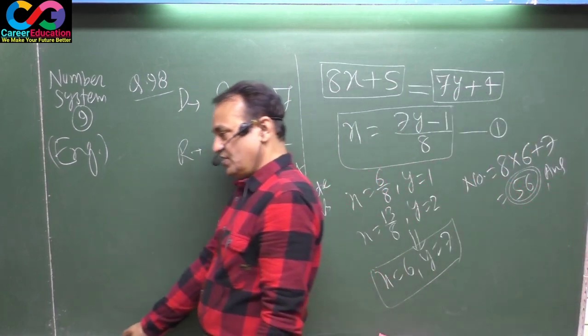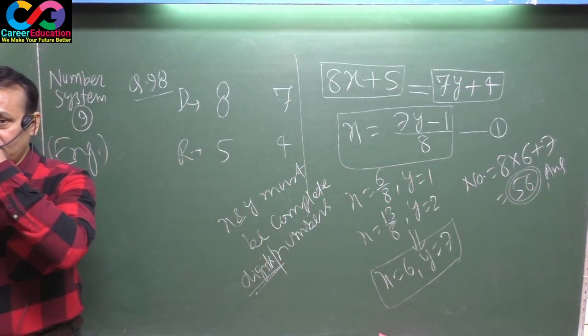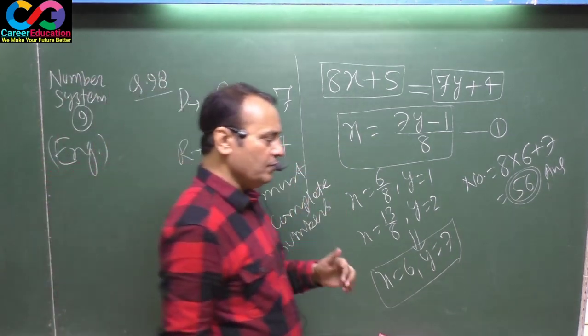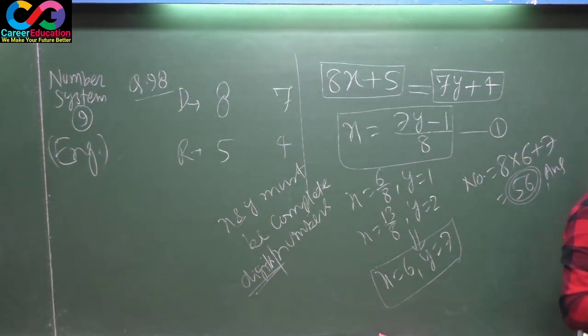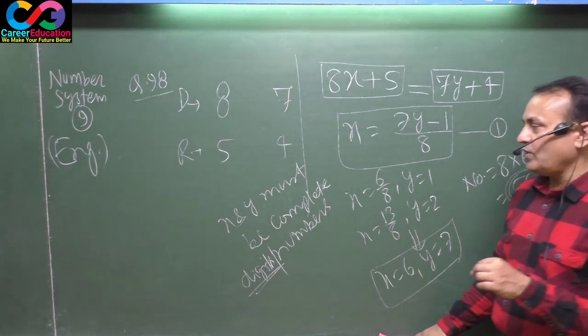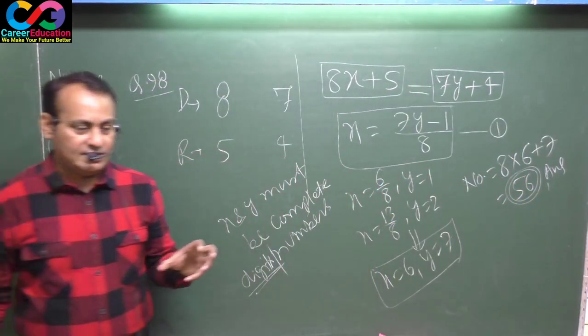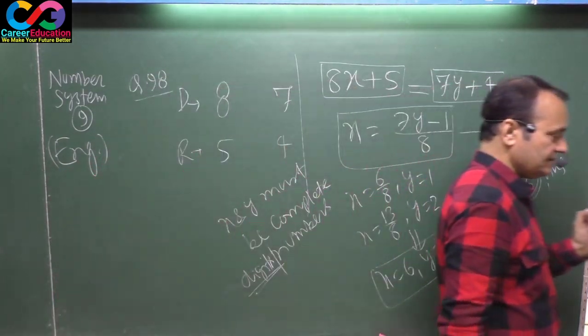That means, see here, if you go through the basic method, that means you solve the question going through a long process, certainly more and more time will be taken by you. That's why the option method is the best for such types of questions. But let me see again, note down first.